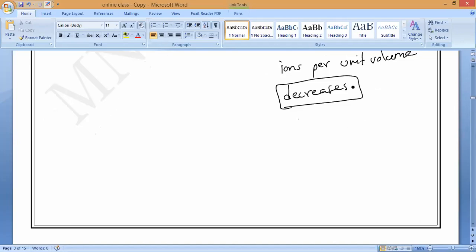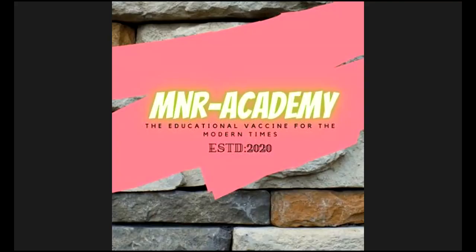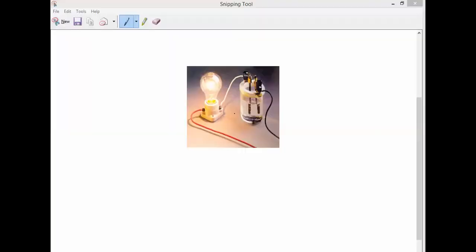So now I will show you, for example, in our home, if you have bathroom acid as well as vinegar in our kitchen, acetic acid, you can take both in a certain container and conduct this activity. Then you can see in which case the bulb is glowing more brightly. So this is the first case. Observe very carefully here. The bulb is glowing how? Very bright or low? Very bright. Have you understood? The bulb is glowing very brightly here.